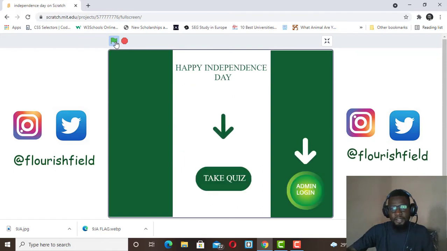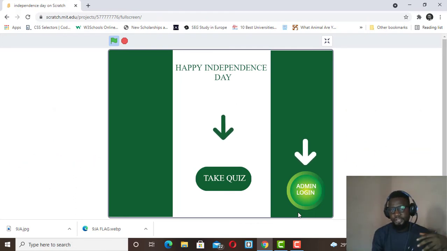So you click on the flag to start all over again. Alright, so this is how the app looks like. In the next series of tutorials, this is what I will be showing you how to create in Scratch.